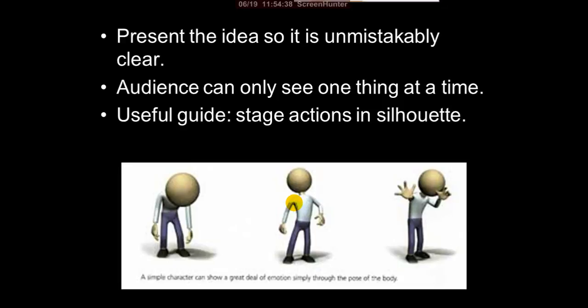So instead, you should focus on one action only. The reason is the audience can only see one thing at a time. If you operate another piece of business on the side, their attention will automatically be distracted to the other side. You should not do that, because one can only see one thing at a time.